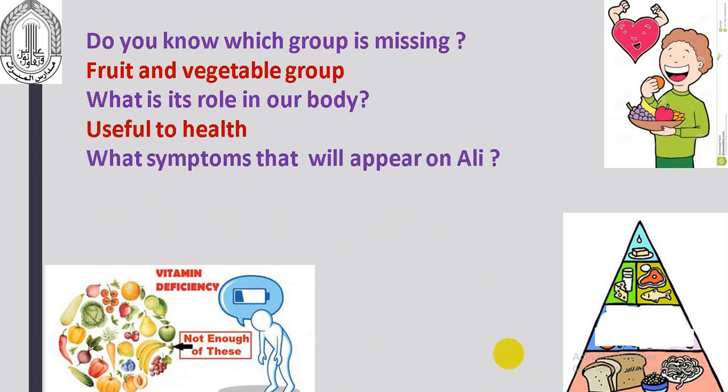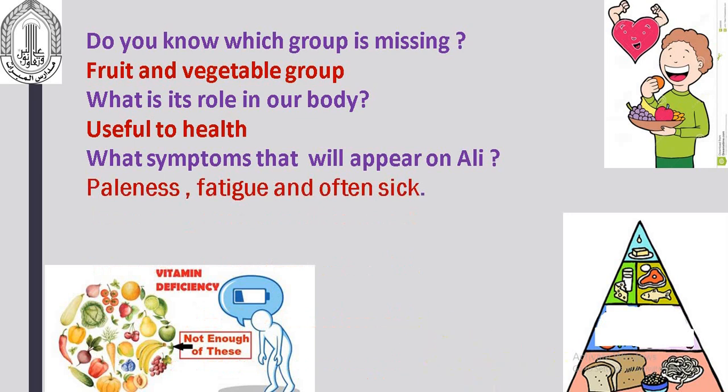So if it's useful to health and it's missing, then he's going to be sick. Excellent. So he will be pale, have fatigue all the time, and often be sick. Like the one here, he has no battery to continue.